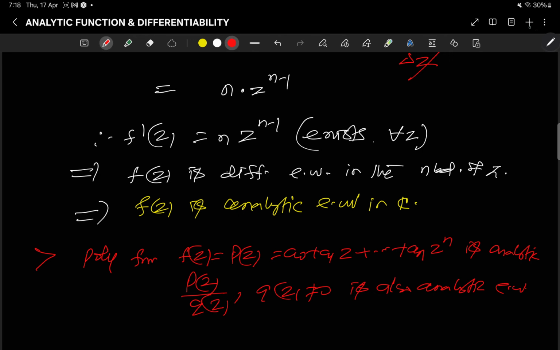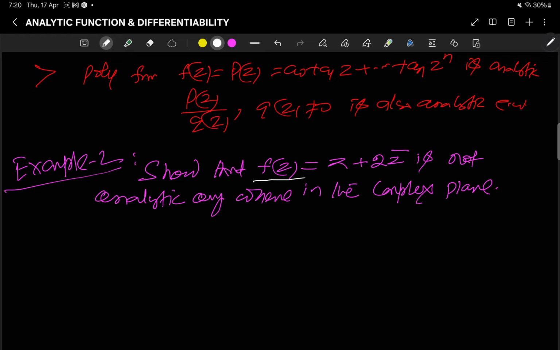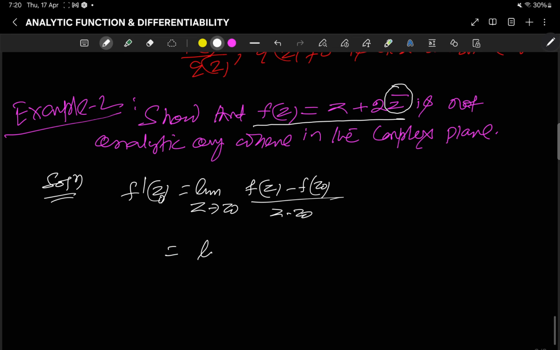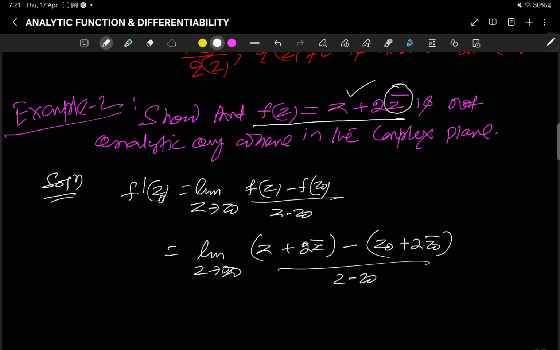everywhere. So coming to example 2, we see that f(z) = z + 2 z conjugate is not analytic everywhere. Any function involving z conjugate is not differentiable and not analytic. If you want to prove it, what is your f'(z)? It is the limit as z tends to z0, at a particular point say z0, of (f(z) - f(z0)) / (z - z0). So I can write the limit as z tends to z0, where f(z) is z + 2 z conjugate, minus f(z0) is z0 + 2 z0 conjugate, divided by z - z0.